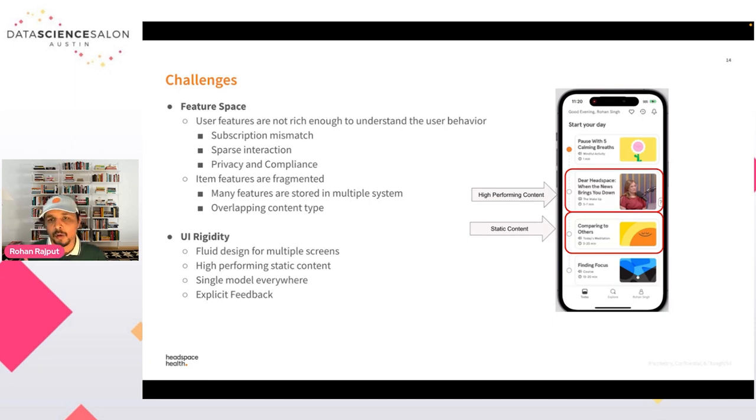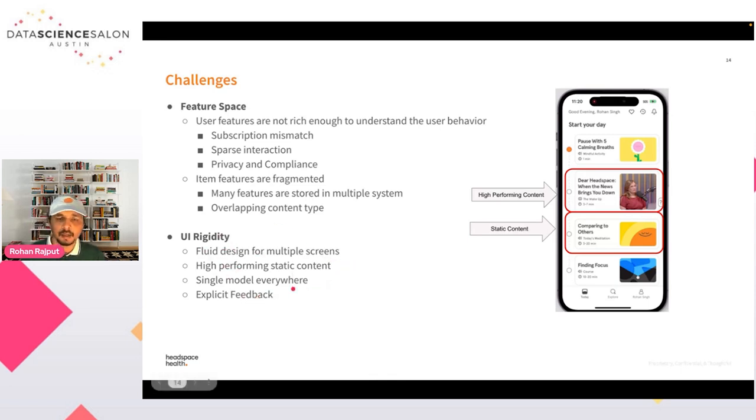So we have to segment those contents into categories, and we have to tag them: this is the particular content we want to serve on this particular tab, and this is the content we should be sending to this particular category. Also, lots of the features were stored in multiple systems, so we have to make sure that we are collecting all that information from all the resources. So we collect all the important features of our items.